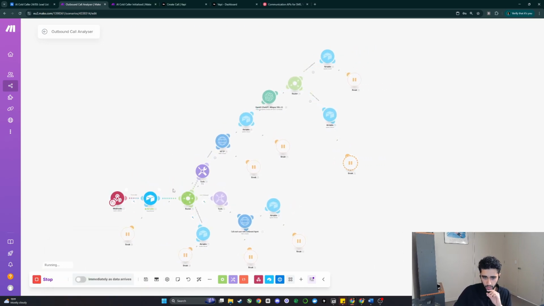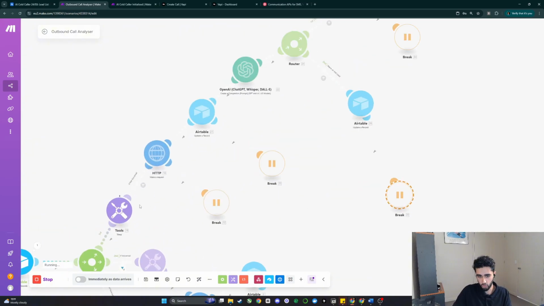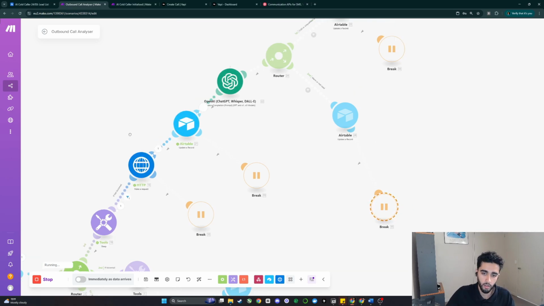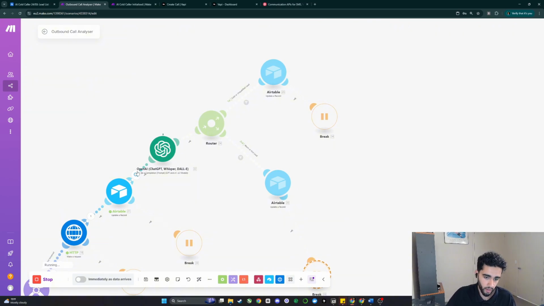Beautiful. And then hopefully we're going to add a sleeper module. So this sleeper module is just so VAPI can finalize that call. And so when we make the call request to actually get the call details, it gives us the end of call data. Beautiful. And now it's going through the OpenAI completion prompt.